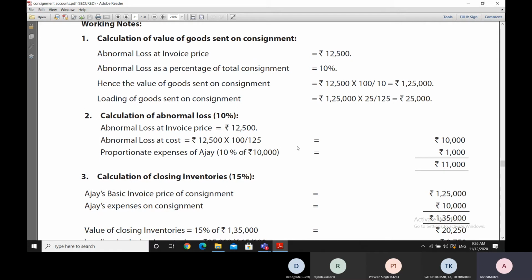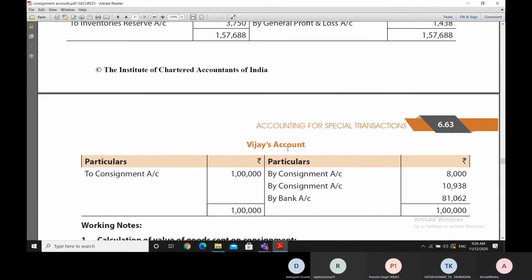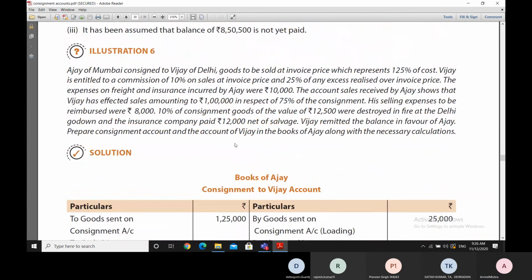And then we add the proportionate expenses of Ajay, which is proportionate to the total value. So let us see, because 10% has been lost, so 10% proportion we will take of the expenses made by Ajay.